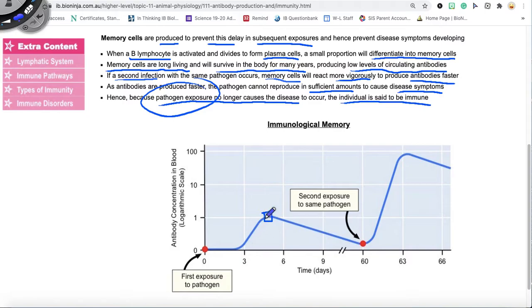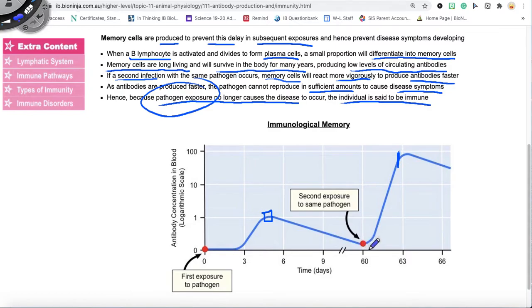Let's say that you were exposed to the pathogen, or you were vaccinated, right? Then the antibody concentration after a certain amount of time is going to go down. Okay, but if you become exposed a second time to the pathogen, look at what's going to happen to the antibody concentration. Within a matter of 1 or 2 days, some immune systems can be faster than others, because of the persistence of memory cells and because of the persistence of low levels of circulating antibodies, right?